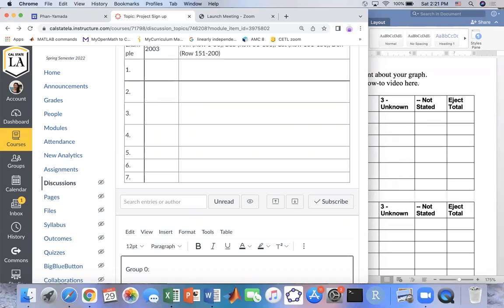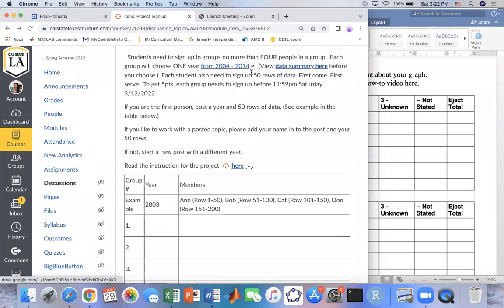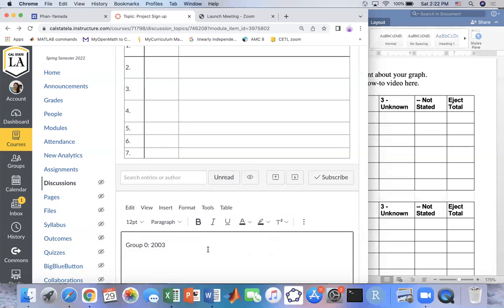Then you choose the year; for example, mine would be 2003. I already chose 2003, so you cannot choose 2003, and nobody can, because this is my sample right here. You're going to choose from 2004 to 2014. In fact, when you click on this one, you don't see 2003, so you cannot choose it. You have to choose from 2004 to 2014.